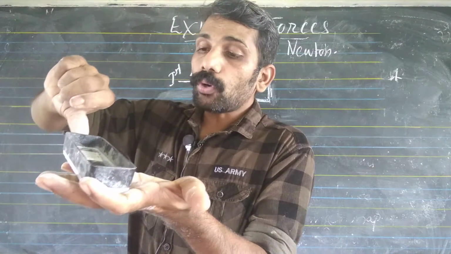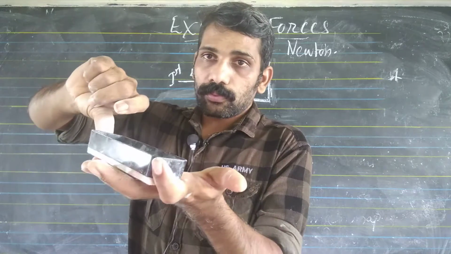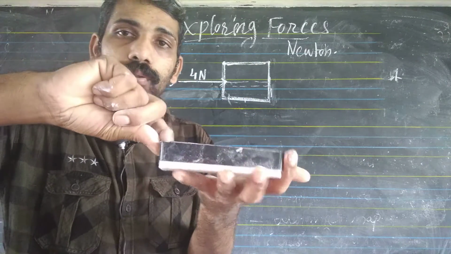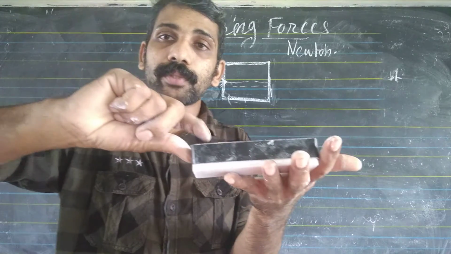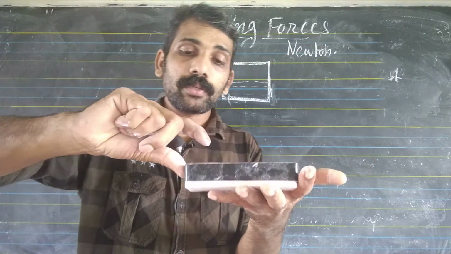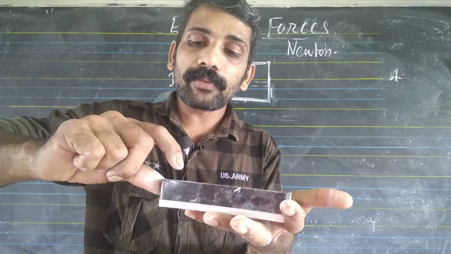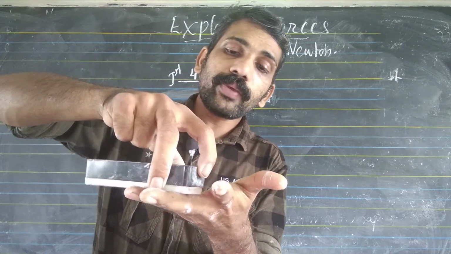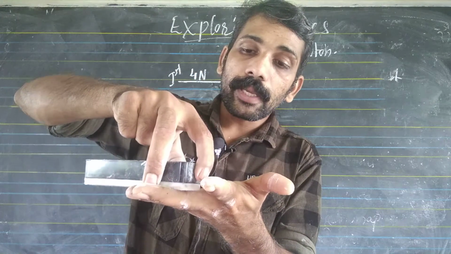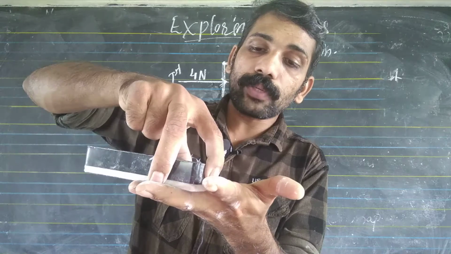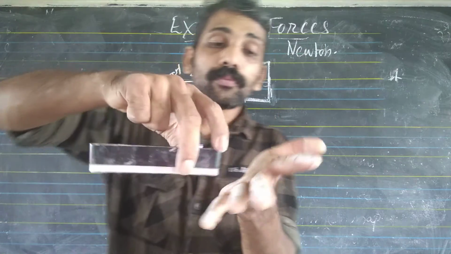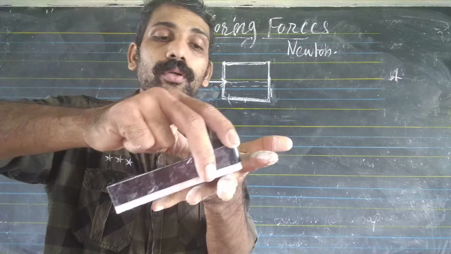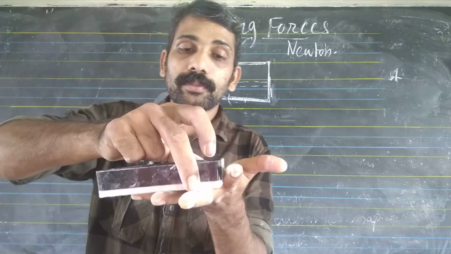Listen here. When we are giving a force on the box, which is placed on the ground, what will happen? When we are giving a force on one end of the box, the other end of the box will give a force on the ground.